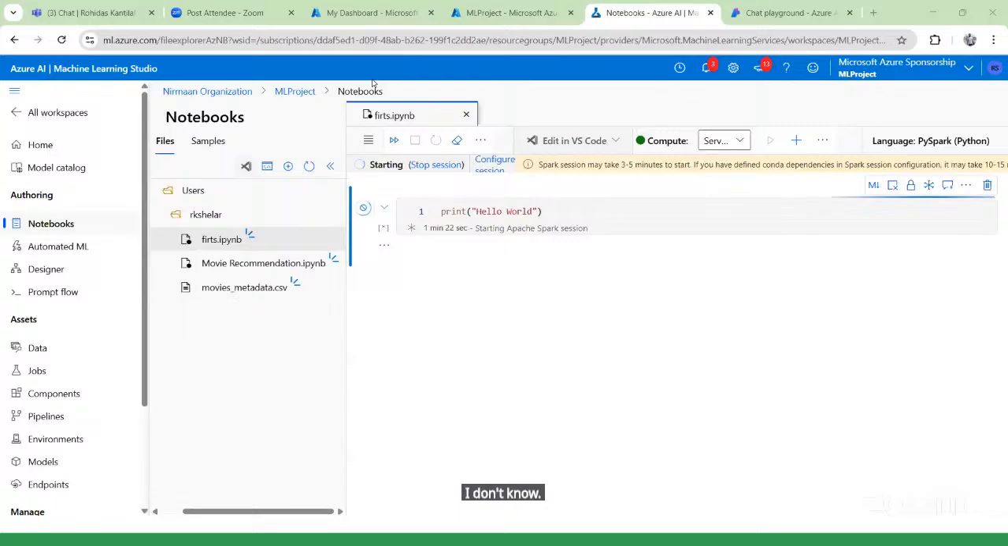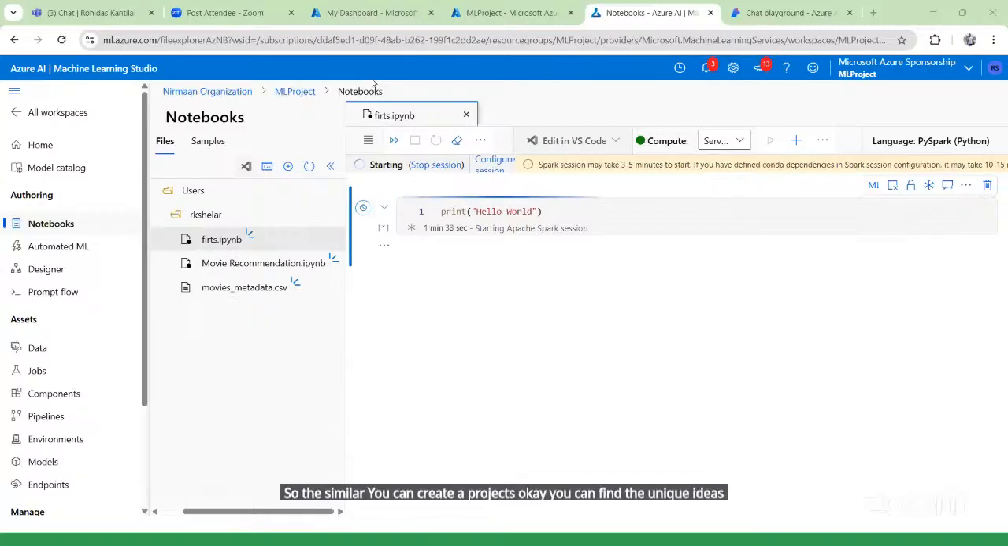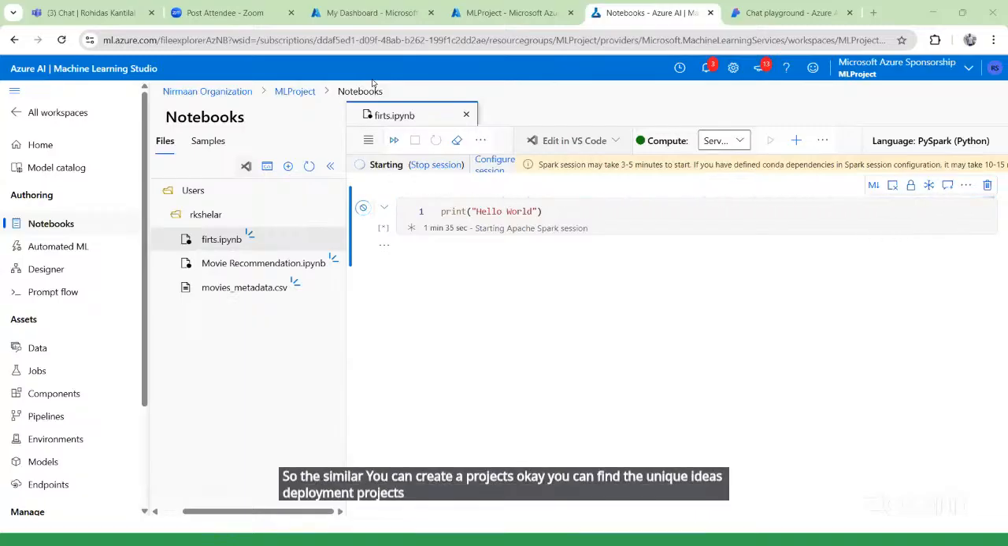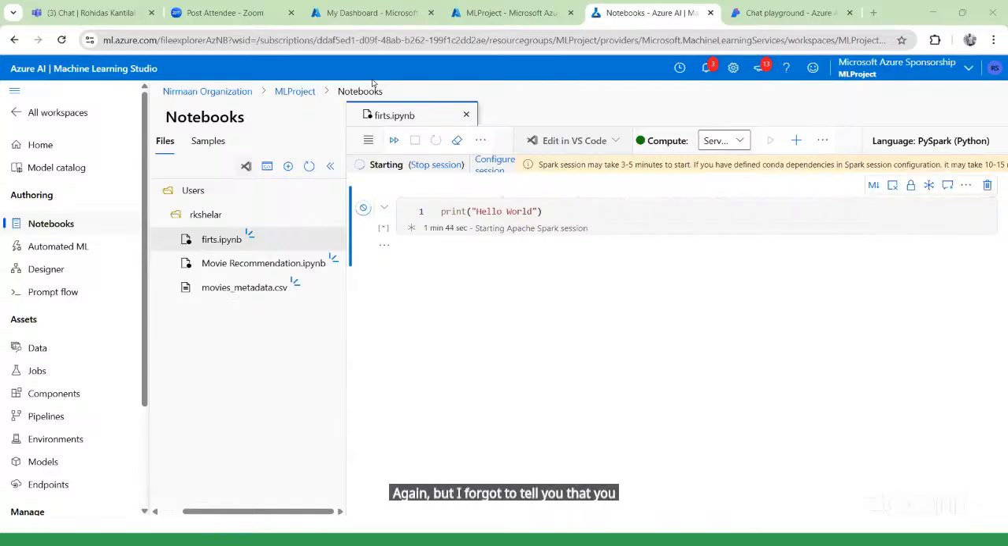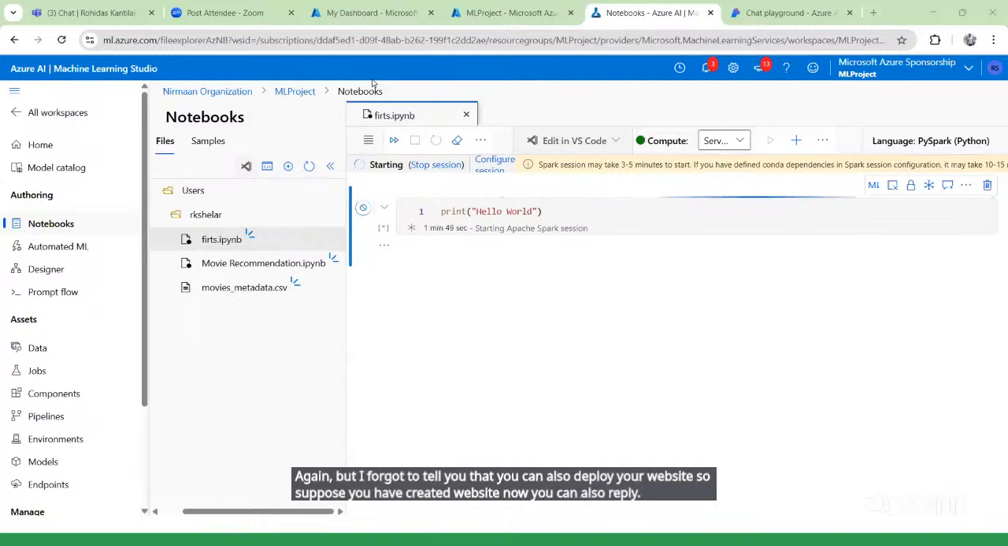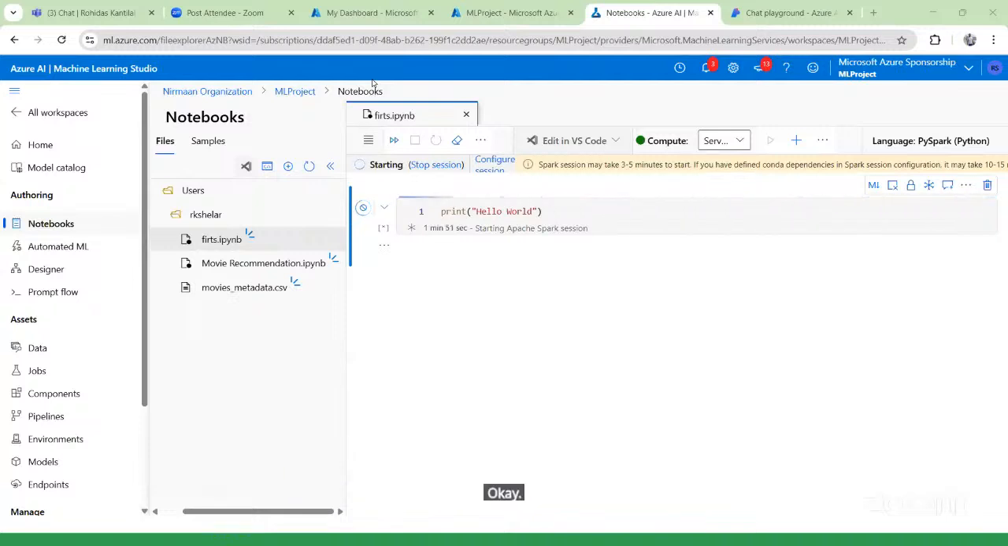Okay, so similarly, you can create projects. You can find unique ideas. Is a deployment project necessary? Yeah, if you want to do it, it is. Again, I forgot to tell you that you can also deploy your website. So suppose you have created a website, now you can also deploy it. So we also need to create a deploy project. Yeah, it is necessary.